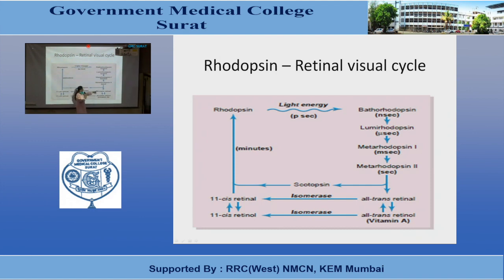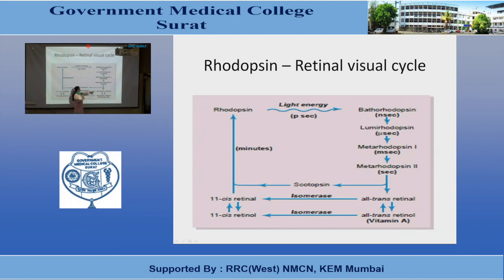So when there is excess of retinal in the retina, it gets converted into vitamin A, and it remains in the pigment layer and in the cytoplasm of the rods and cones. Vitamin A plays a very important role in the synthesis of photosensitive chemicals.